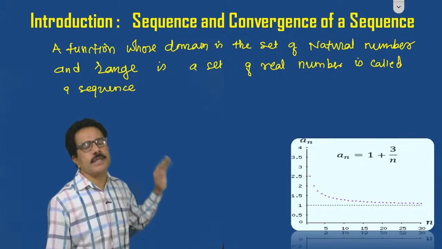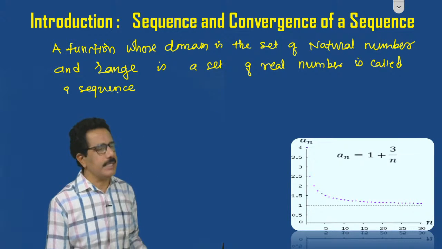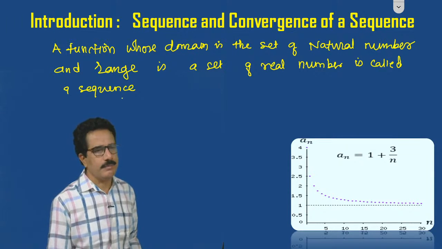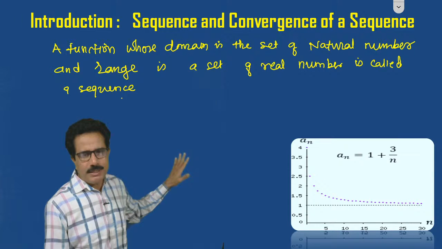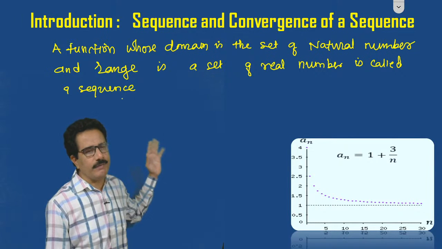What do we call this? We call it a sequence. We shall discuss this sequence. Is called a sequence. Now, regarding this sequence, we shall study the concept regarding the sequence.